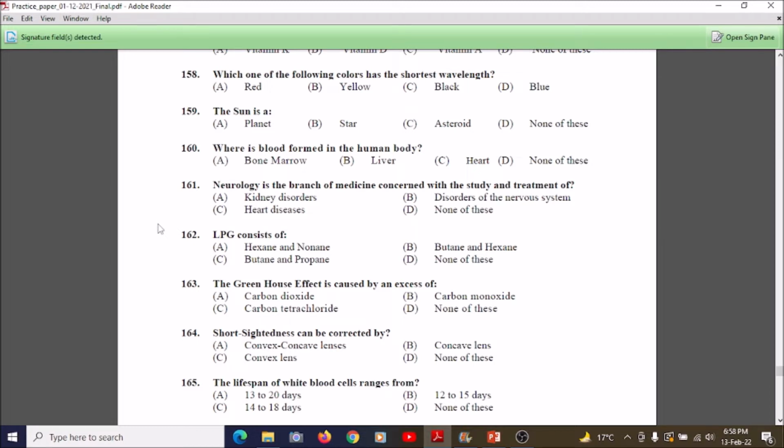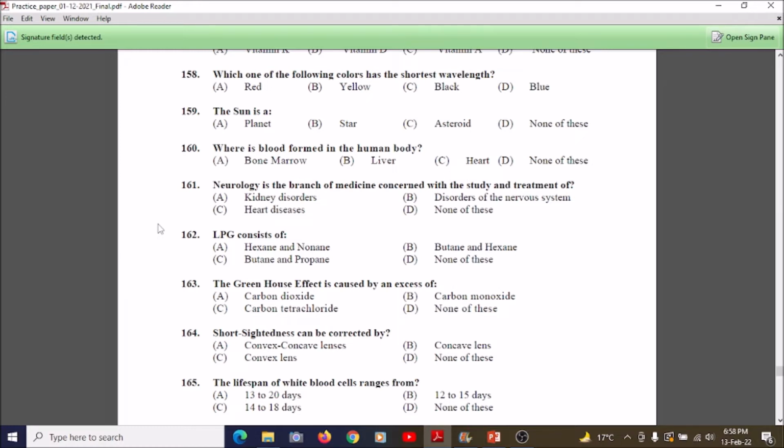Students, now we're going towards question number 162. It says: LPG consists of: option A hexene and nonhexene, B butene and hexane, C butane and propane, and D none of these.